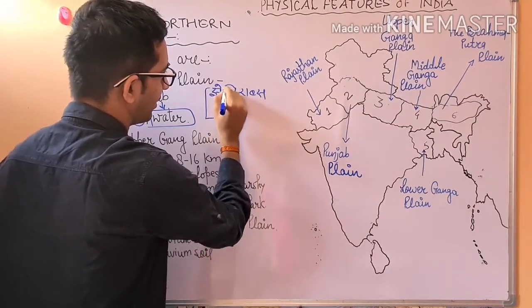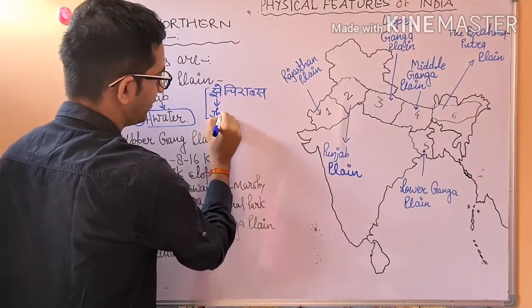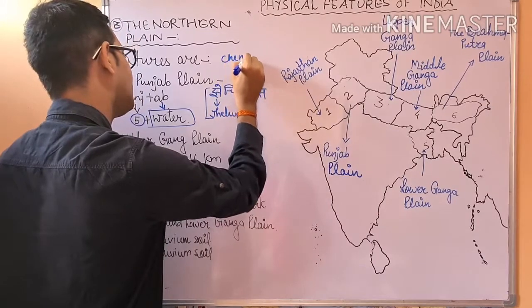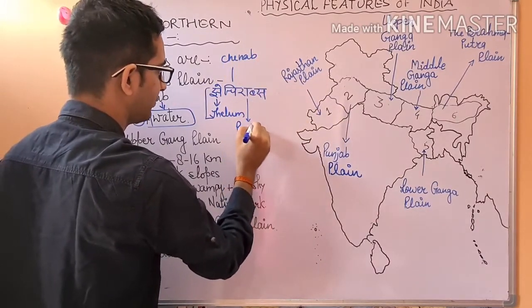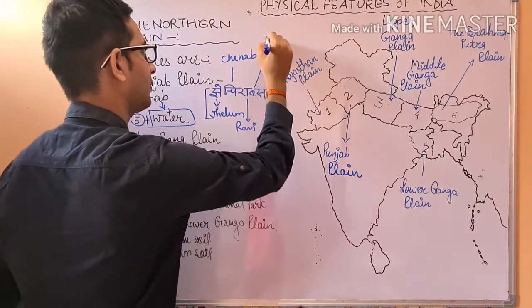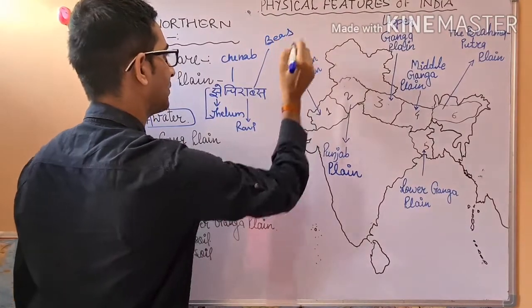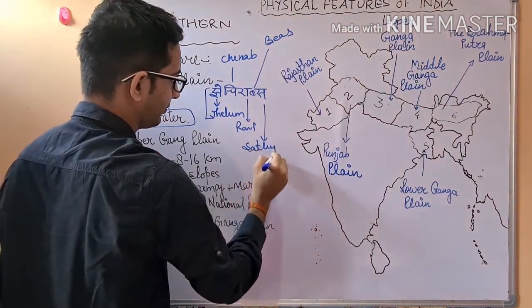So these are the five rivers: Jhelum, Chenab, Ravi, Vyas, as well as Satluj.